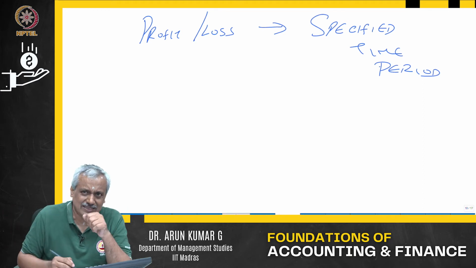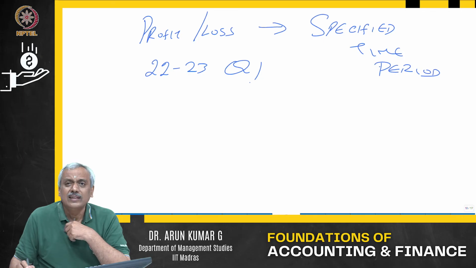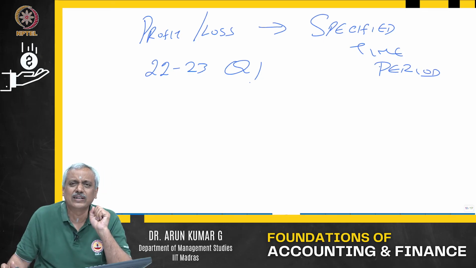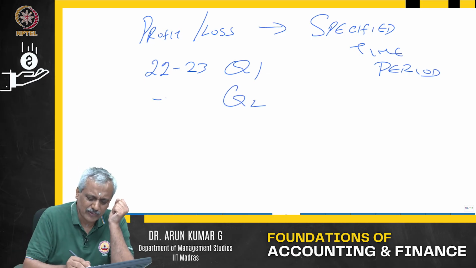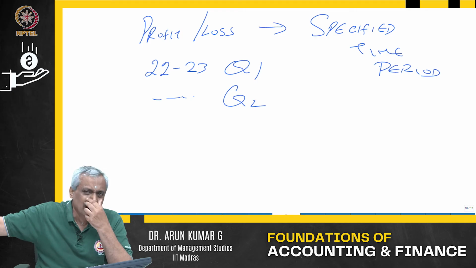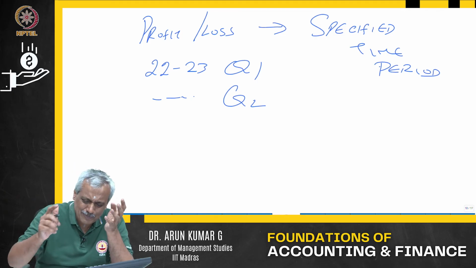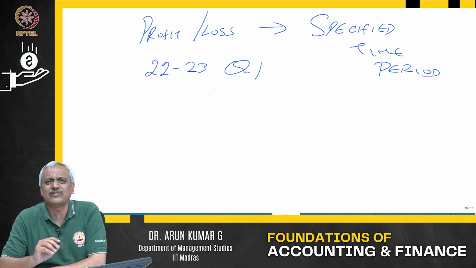It can be for a financial year, it can be for a quarter. I will say 22-23 Q1, that means the period April, May, June of the financial year 22-23. Now, Q2 of 22-23 is July, August, September. So, it can be for a specified period.